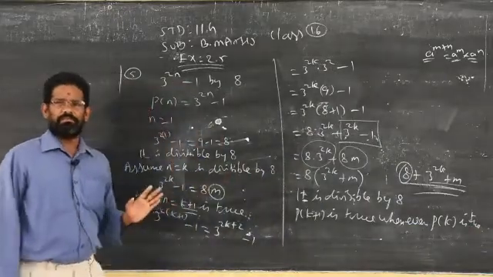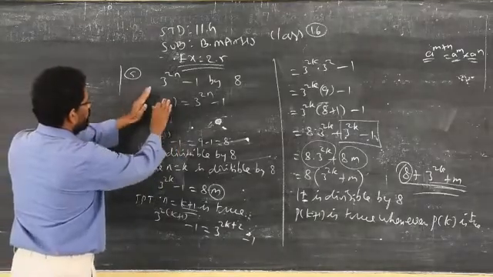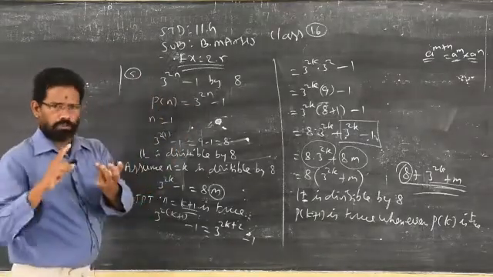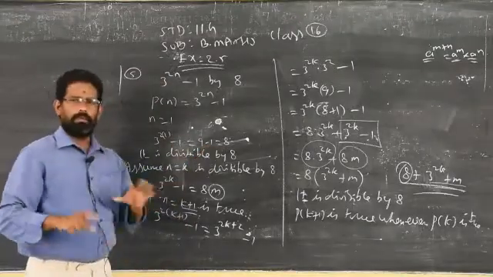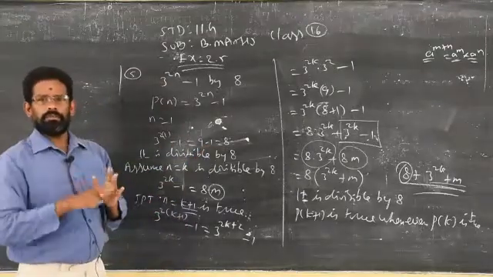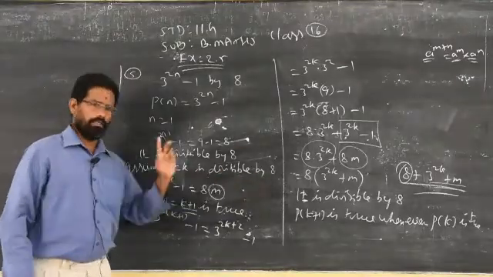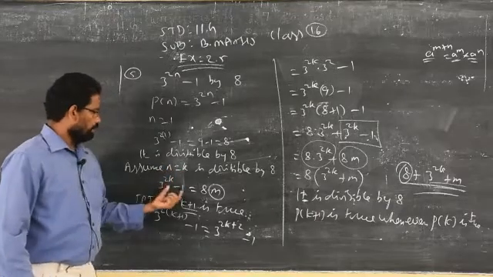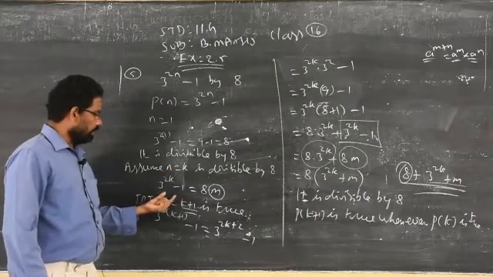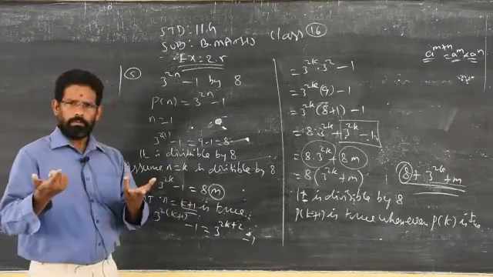Very simple. So don't confuse, I will explain. First you consider P of n. As usual, rule number 1, first you replace n by 1. I got 8, 8 is divisible by 8, over. Next you assume n equal to k is divisible by 8. So 3 power n is replaced by k. When you divide this number by 8, it is exactly divisible by 8, you will get some quotient.